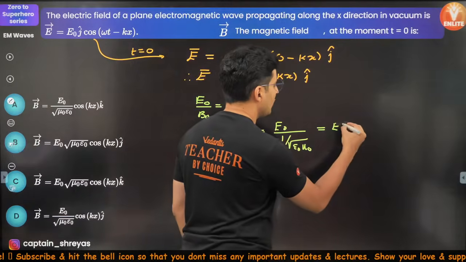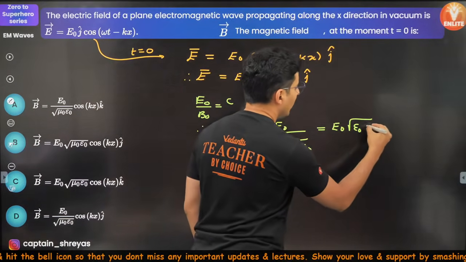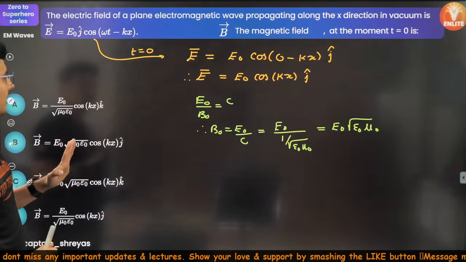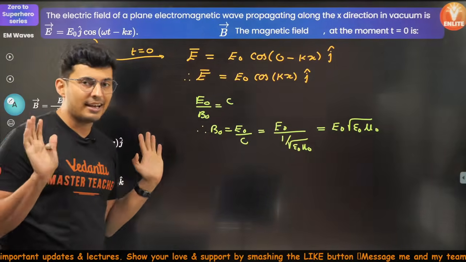So it will become E naught and root of epsilon naught and mu naught. Perfect. Okay, cool. Now B naught is done. I think the only thing left is the direction.